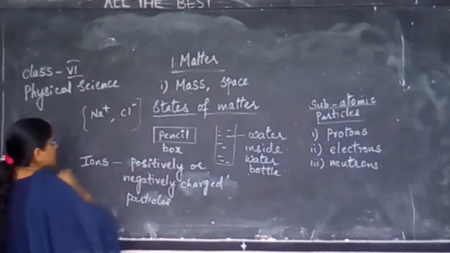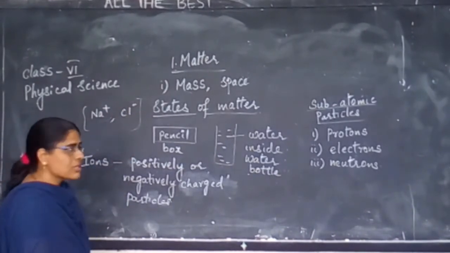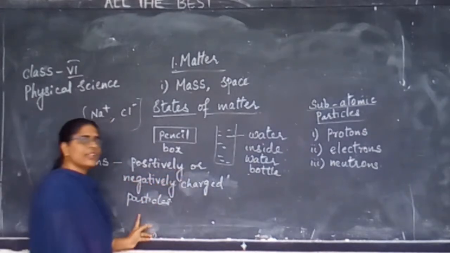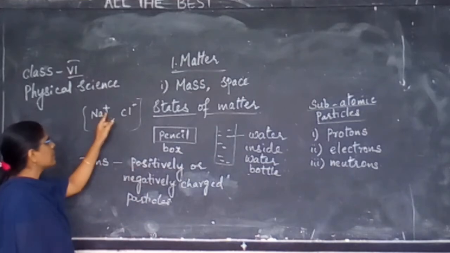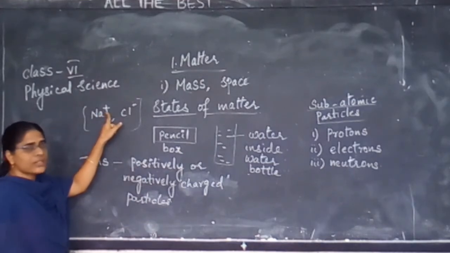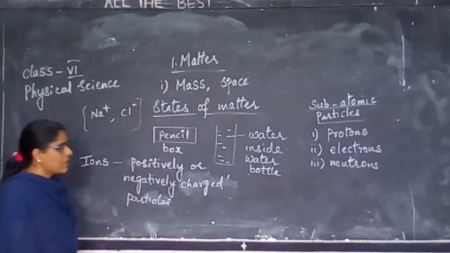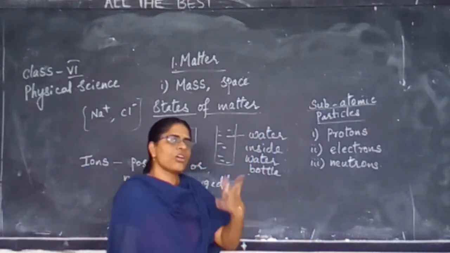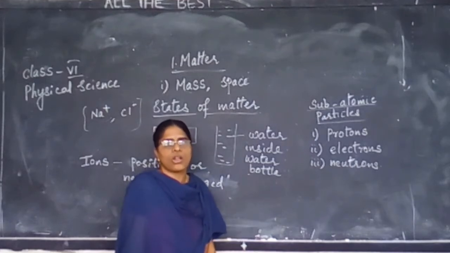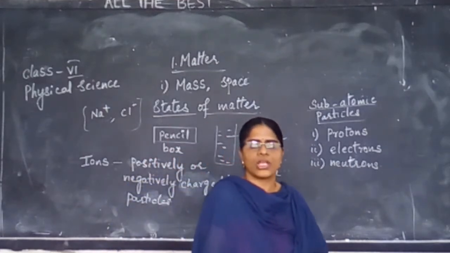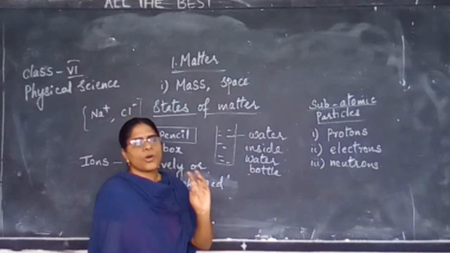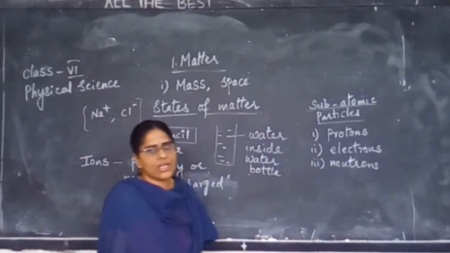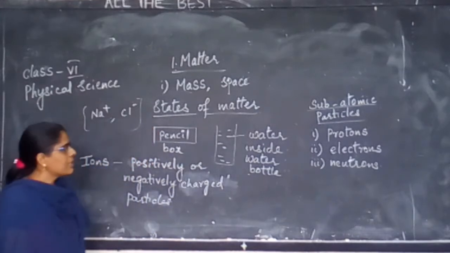These are the examples. These are ions. What I said, positively or negatively charged particles. Is there a plus here? Is there a minus? Yes. Positively or negatively charged particles or a group of atoms are called ions.